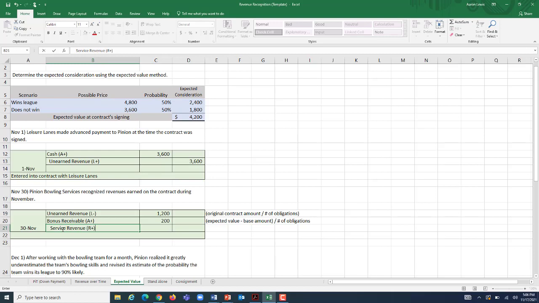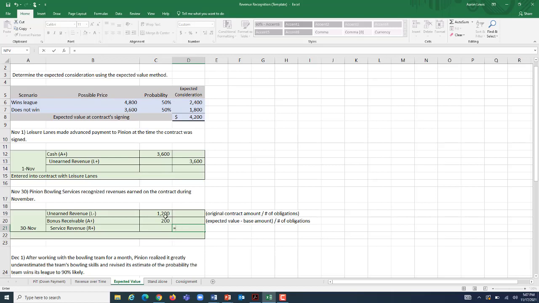Again, it's just fair to our books to assume that we're going to get some of that bonus, or at least put it on our books as revenue earned during the period, because there is an equal chance that this is going to happen. And if we recorded it without it, we'd be saving all of that bonus revenue for a future period where that doesn't match the period where we actually performed the services, gave the instructions.